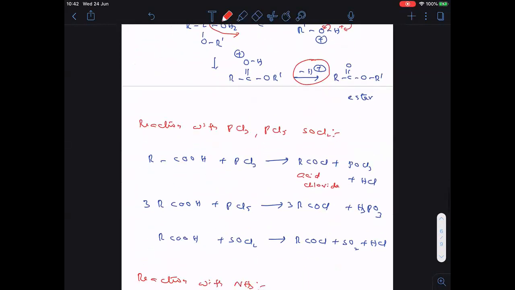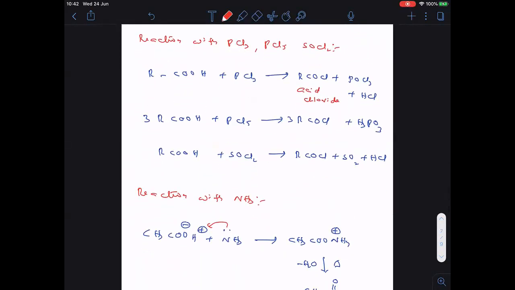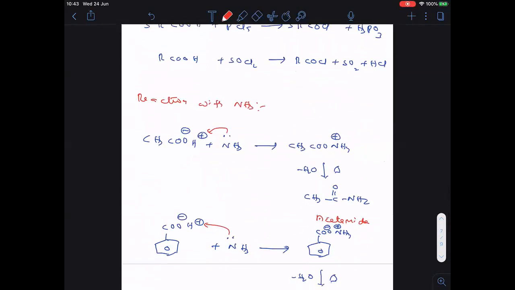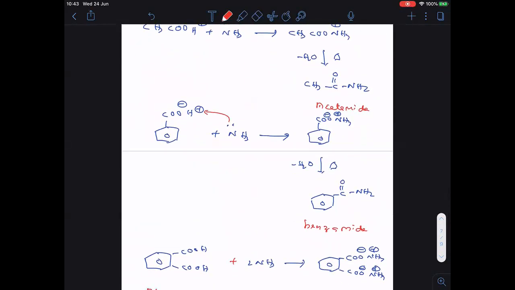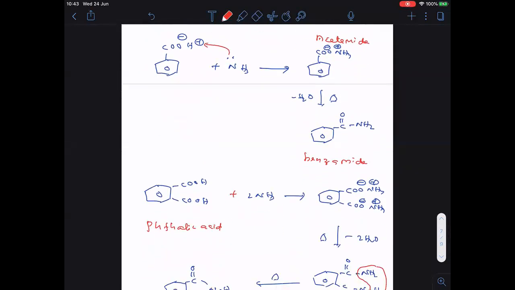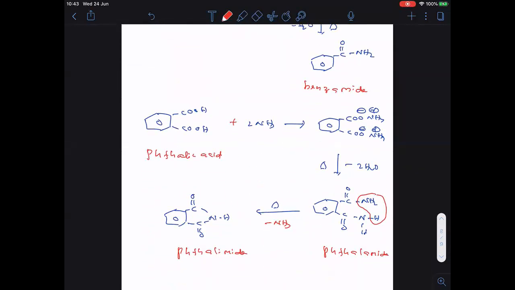Then reaction with PCl3, PCl5 and SOCl2. Finished. Next with ammonia, you see. So this phthalic acid is the most important example where finally we will get the phthalimide. Clear? So remaining chemical properties in the next class we will discuss. Okay. Thank you one and all. Have a nice day.